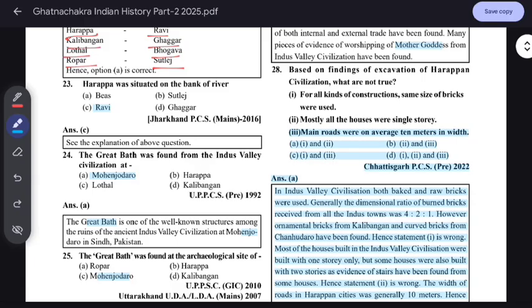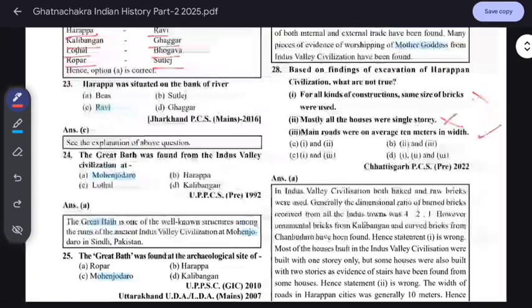We should know this: it's not single storey; double-storey houses were also found at that time. Main roads were on average 10 meters in width. So that is true, the roads were wide. The statement about the same size in all types of construction is wrong; different sizes were also there.